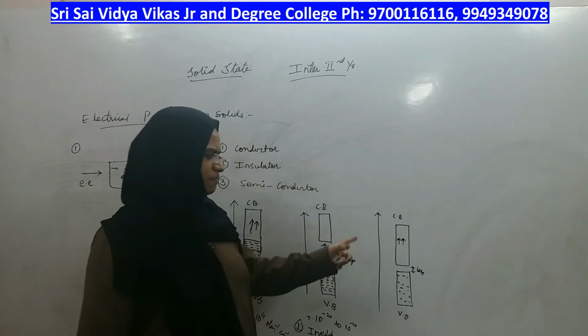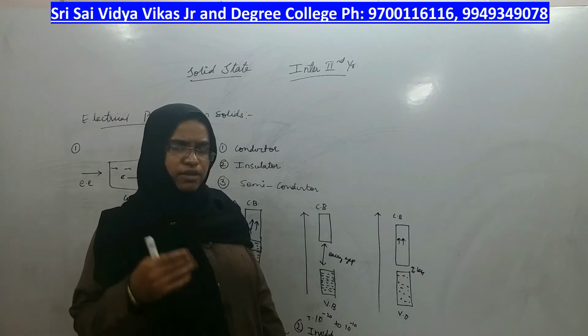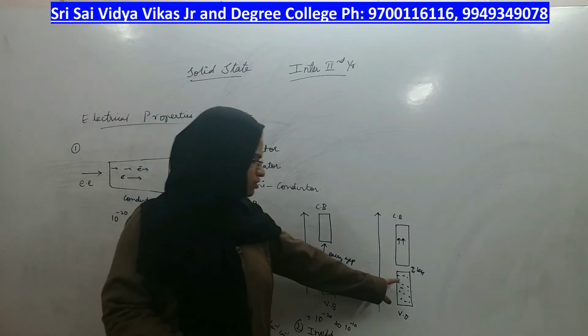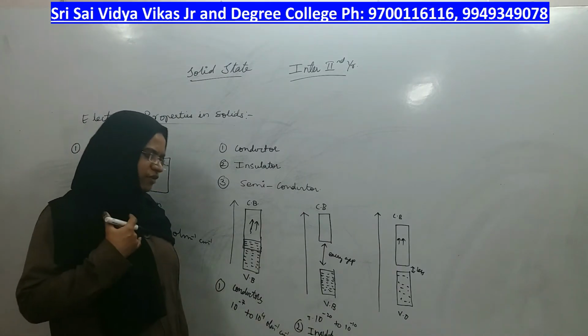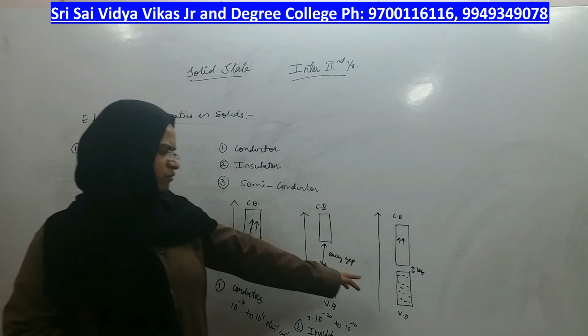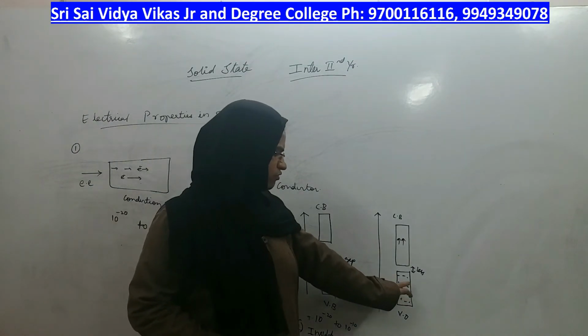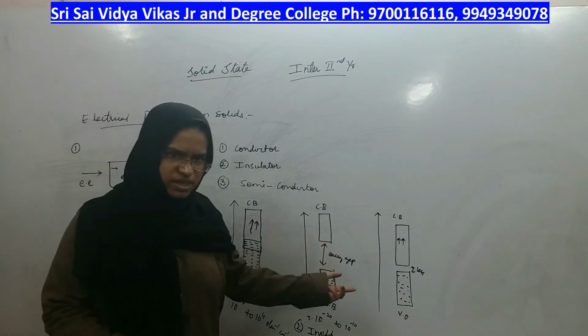So, if the gap is less, if you give a little push from an external source, electrons can jump into the next band. But you need to give a little push for the electrons to move from the valence band to the conduction band. If you don't give it, they cannot go on their own.